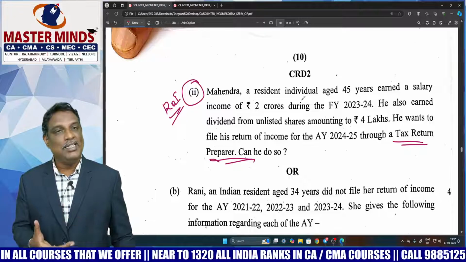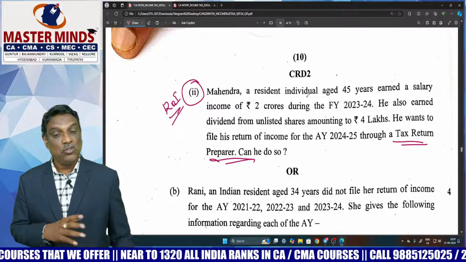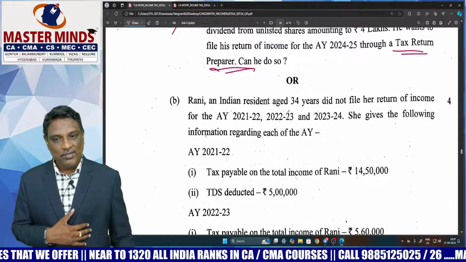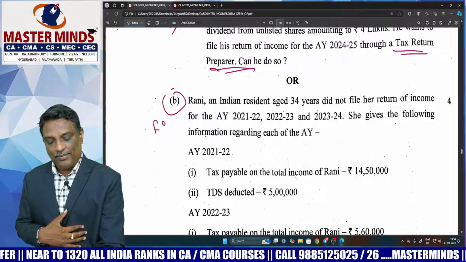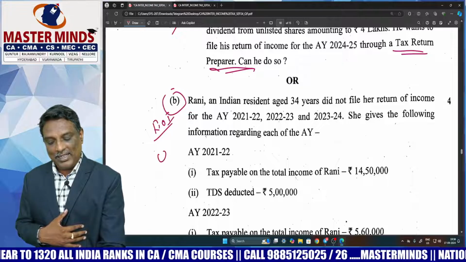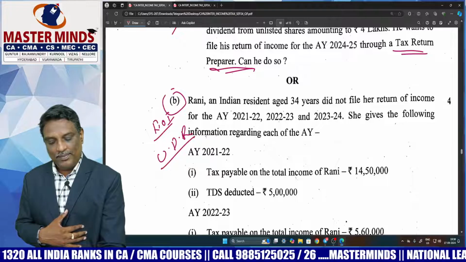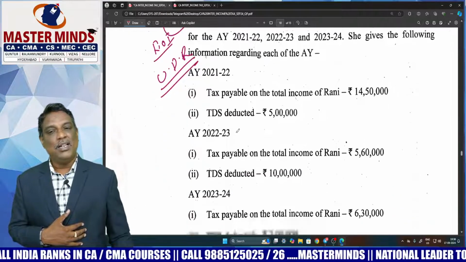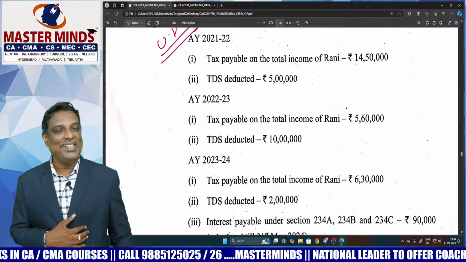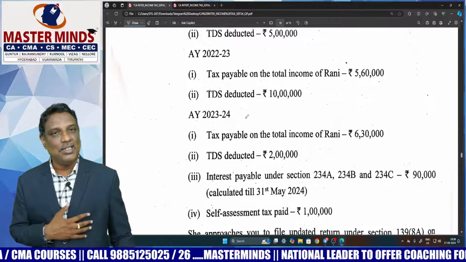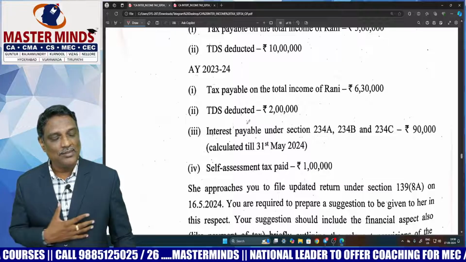Okay, it's very easy to answer this question. It's two fundamental problems. Next one, the last one, is also related to return of income, that is the updated return. For the updated return question, a similar problem is there in our material. It's also very easy to answer.